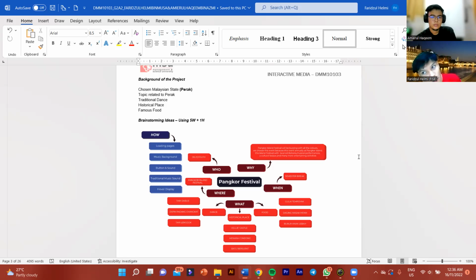So, how are we going to use all this? Is by adding loading pages, background music, button and sound, in addition with traditional music sound and hardware display.